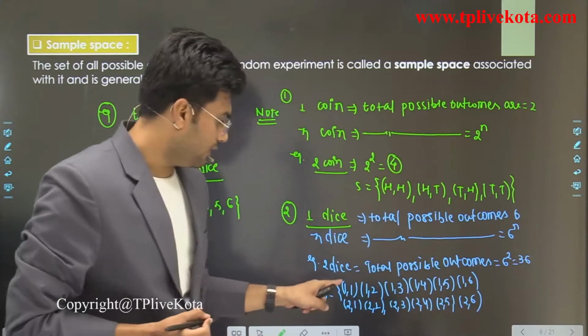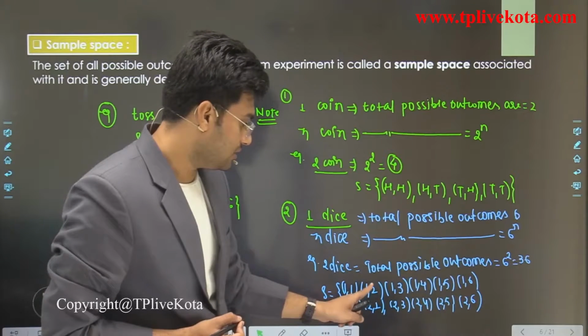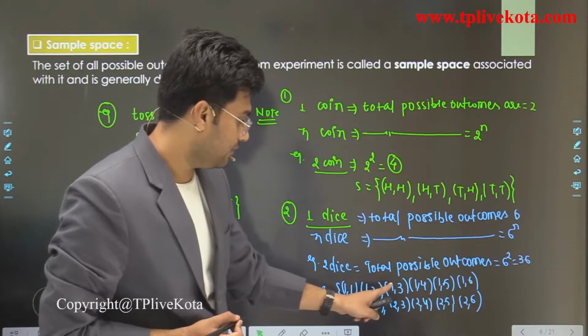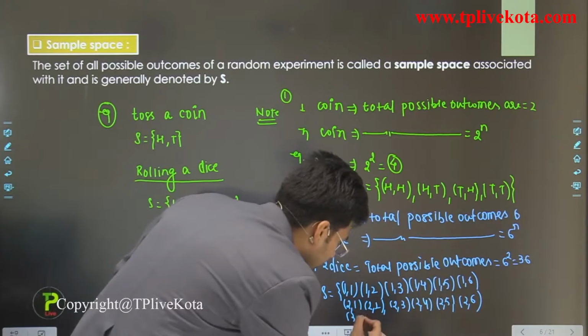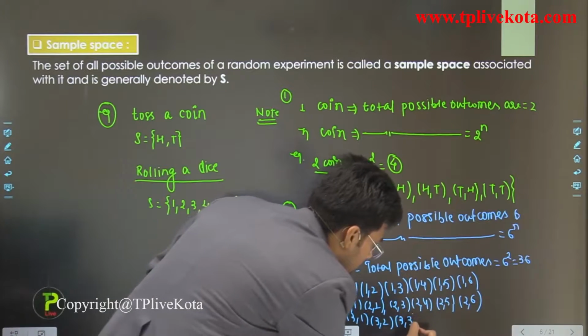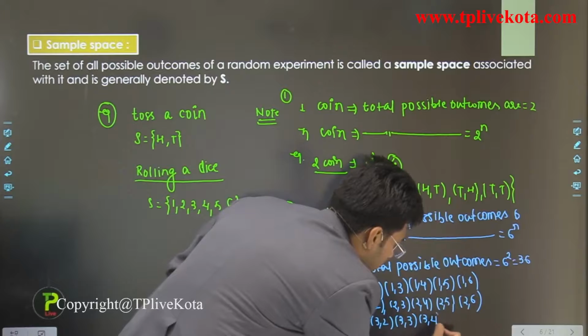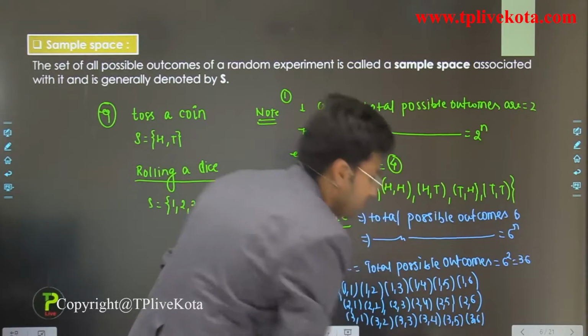What is the meaning of 1 1, 1 2? 1 on first, 1 on second; 1 on first, 2 on second. Similarly, we can write 3 1, 3 2, 3 3, 3 4, 3 5, 3 6.